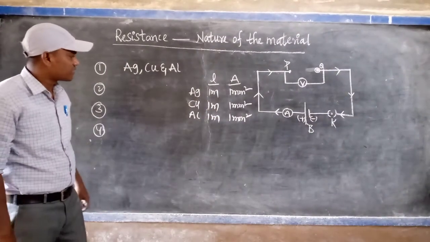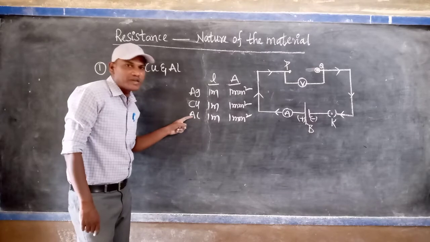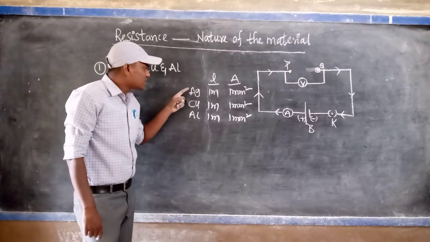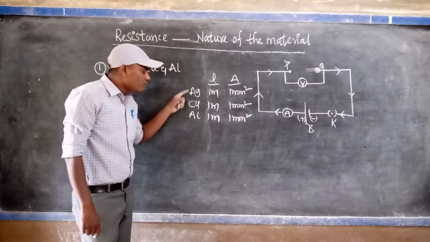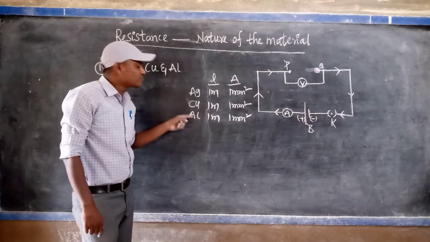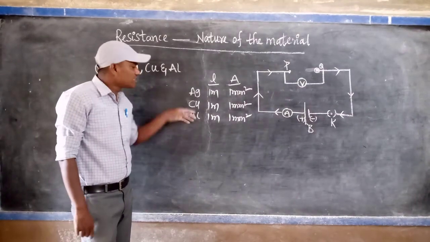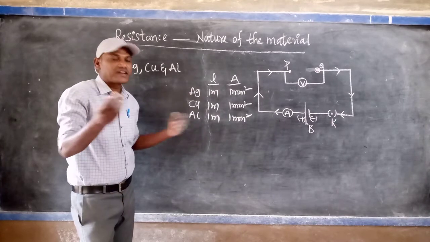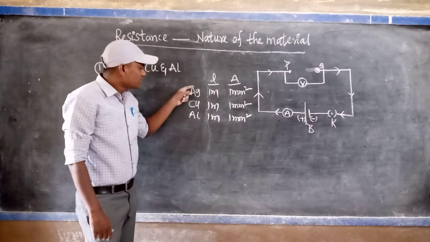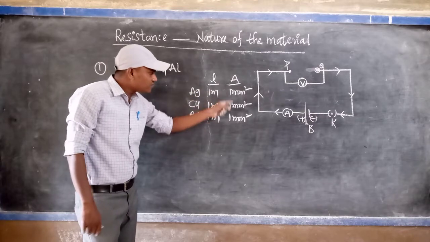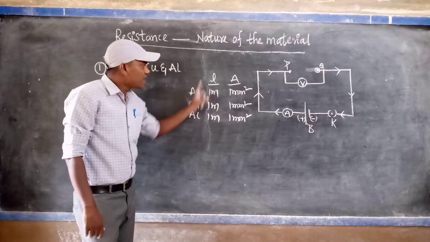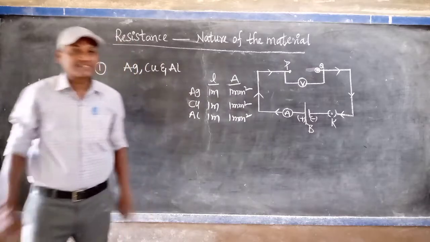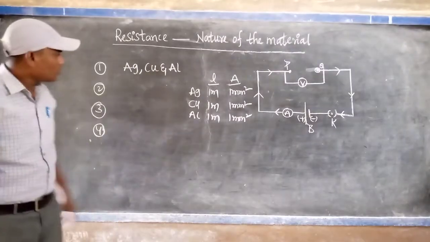That's why here we are observing that. So how many materials are you taking? 3 materials: silver, copper, aluminum. Do they have the same nature? No, they have different nature, meaning they are used for different purposes, because their nature is different. Now here we are observing that the three metals' length is the same, and area of the cross section is also the same. That's why length and area we call dimensions. Already said that.